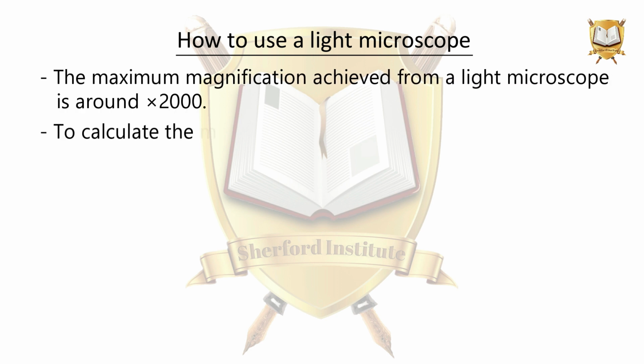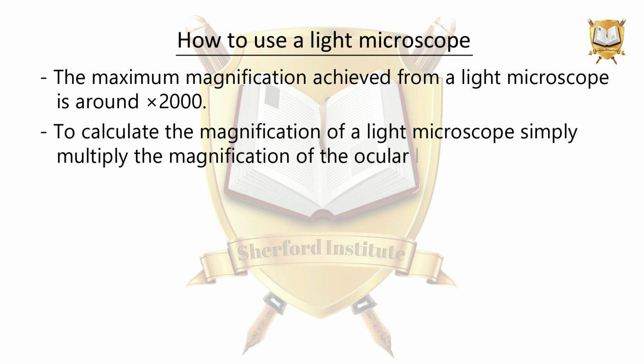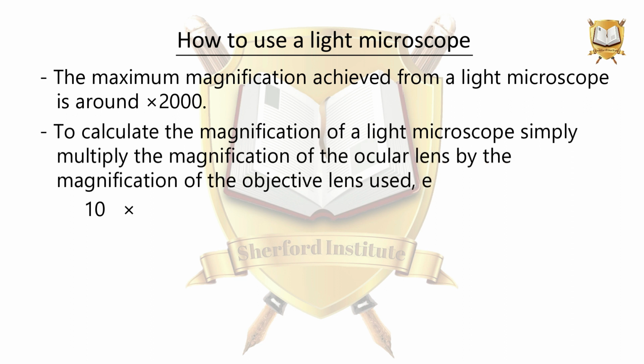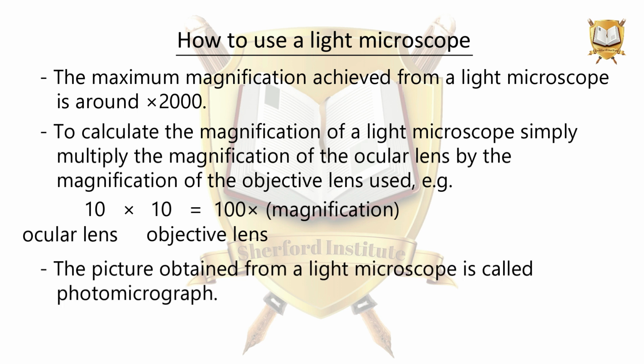To calculate the magnification of a light microscope, simply multiply the magnification of the ocular lens by the magnification of the objective lens used. For example, the magnification of the ocular lens is 10 and the objective lens we used is 10, so 10 multiplied by 10 is equal to 100 times magnification. The picture obtained from a light microscope is called photomicrograph.